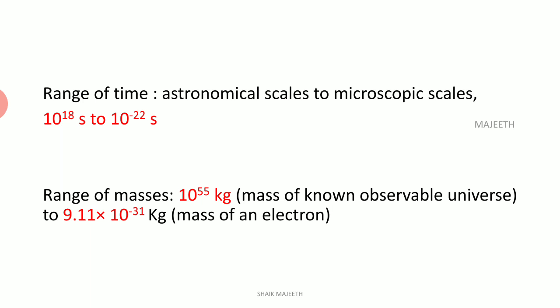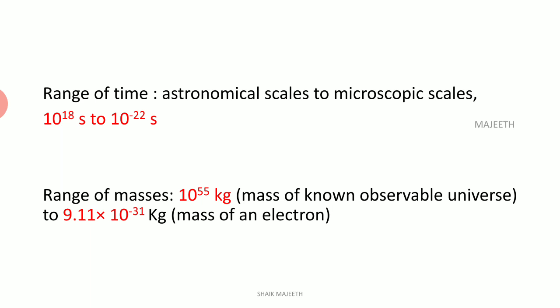Then you see, it covers a wide range of mass. It deals with the universe. They calculated the weight of the observable universe as 10 power 55 kilograms, 1 followed by 55 zeros. 10 power 3 is 1000 kilograms, and we know how much weight that is. 10 power 55 is far bigger than that. You think about it. Clear? So that much weight also it deals with.